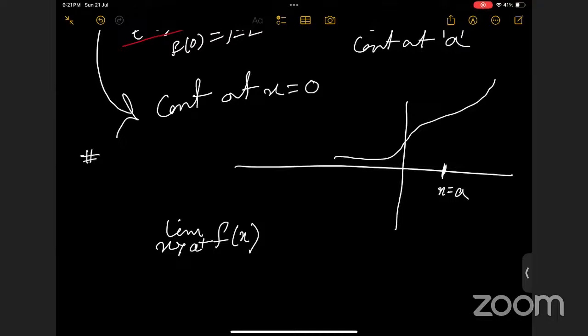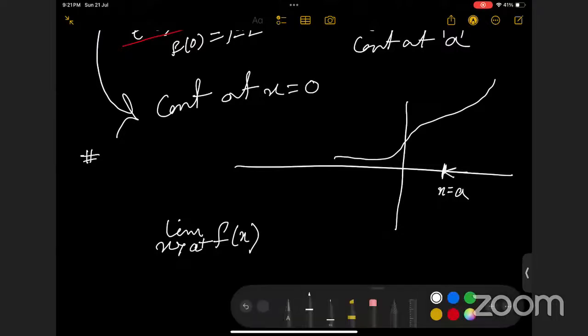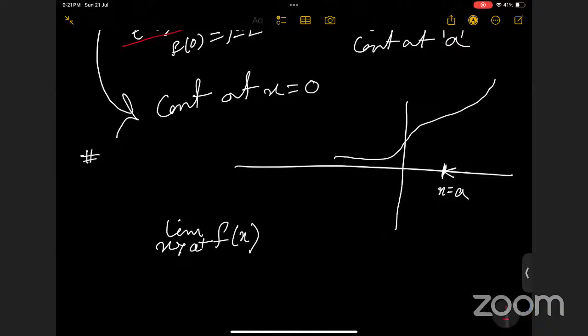So x tending to a from the positive side means tending to a from the right side. If x tends to a from the right side, this is basically x tending to a plus.